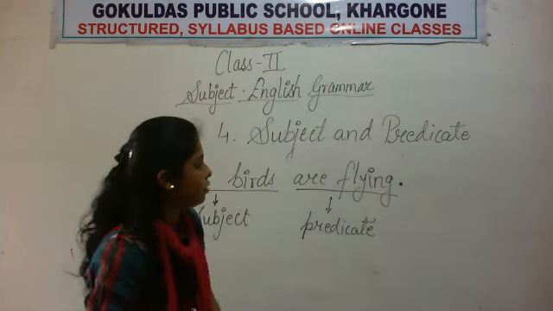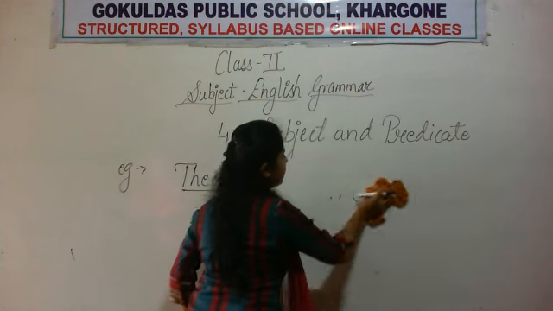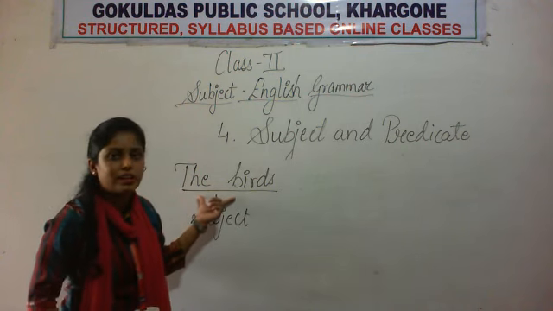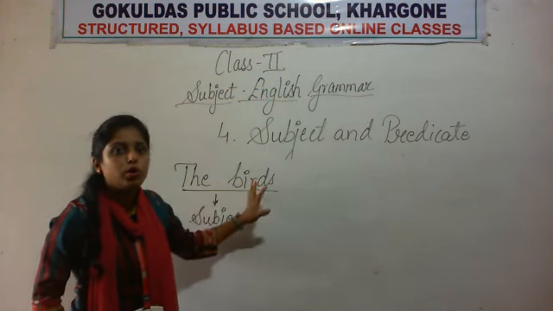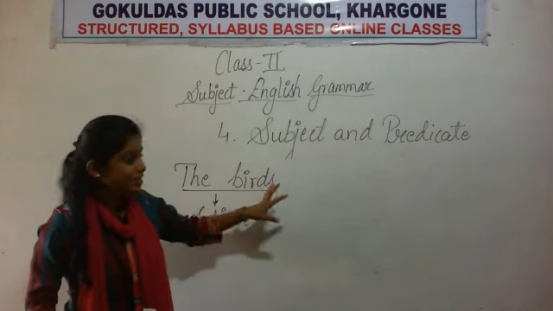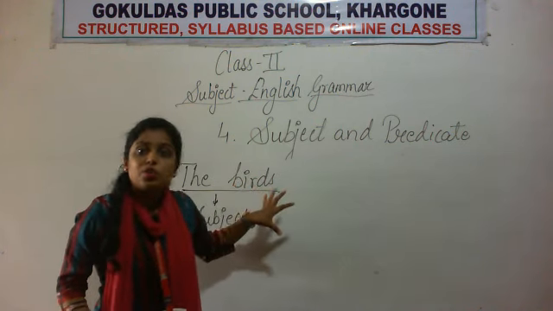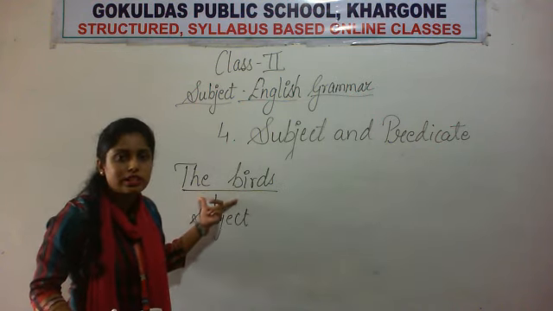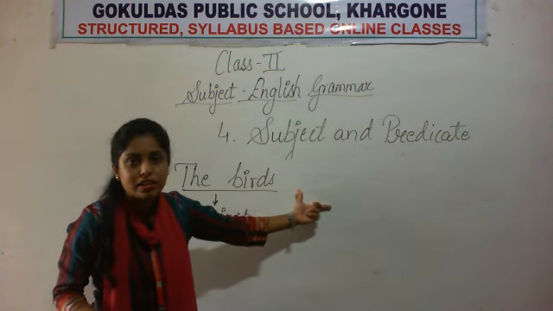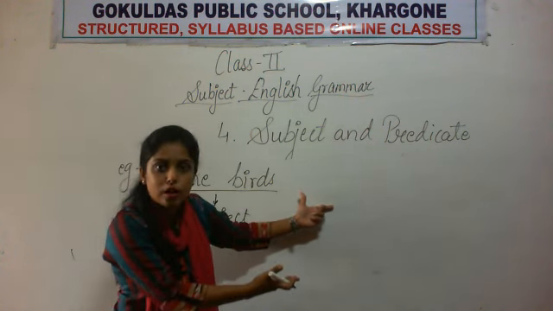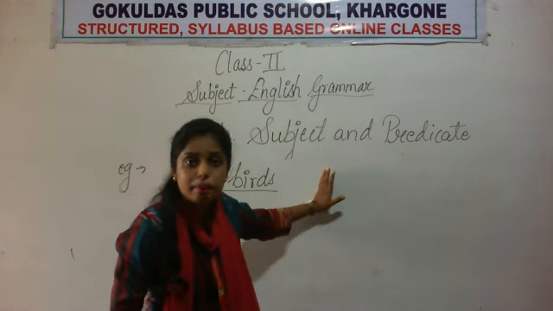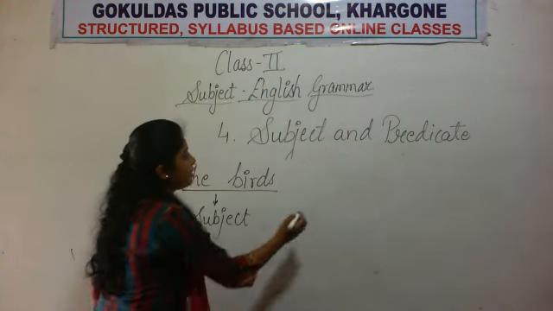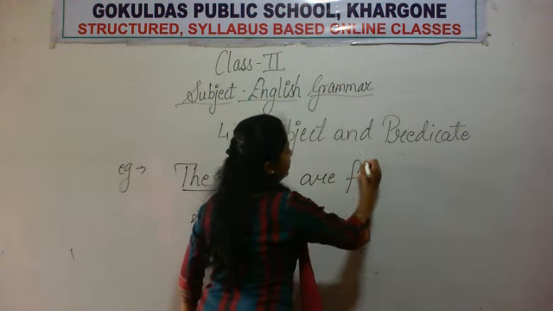Okay. Now for instance, if I erase the predicate part, if we take only this part in a sentence, अगर हम sentence में सिर्फ इतना ही part रखें, the birds, तो does it make any sense? क्या इसका कुछ मतलब निकल रहा है? The birds. No, it doesn't make any sense. Why doesn't it make any sense? क्योंकि सिर्फ the birds लिख देने से we do not know कि what is happening. हमें नहीं पता चल रहा है कि exactly क्या हो रहा है. ठीक है? So that's why the predicate part is very important in a sentence because it tells us what is happening. Predicate part हमें बताता है कि क्या हो रहा है.